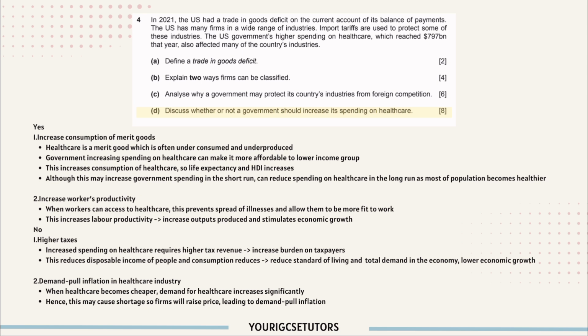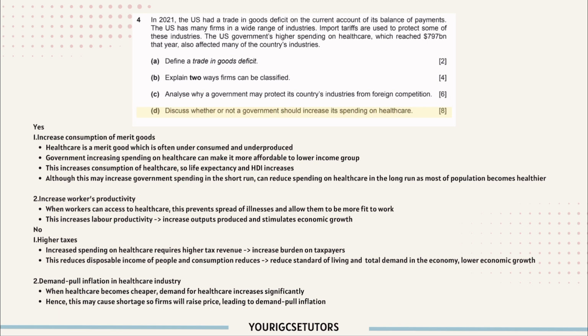And why a government should not increase spending on healthcare? First, due to higher taxes. As you know, when the government increases spending on healthcare, this requires higher tax revenue. So where does the tax revenue come from? Taxpayer. So this increases the burden on taxpayer and reduces the income of taxpayer, and the consumption reduces because they have less money to spend on goods and services. So this reduces standard of living and total demand in the economy and potentially lowers the economic growth.